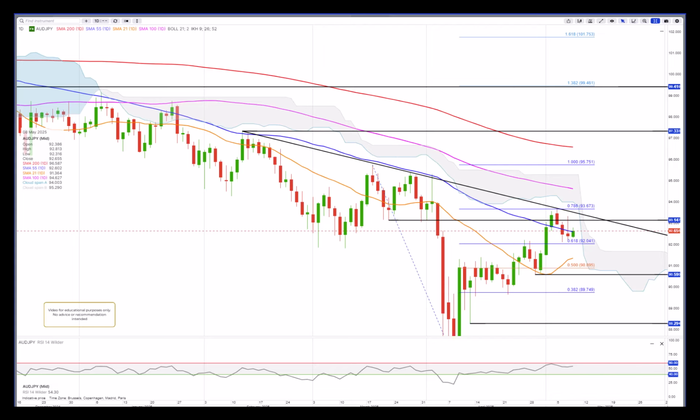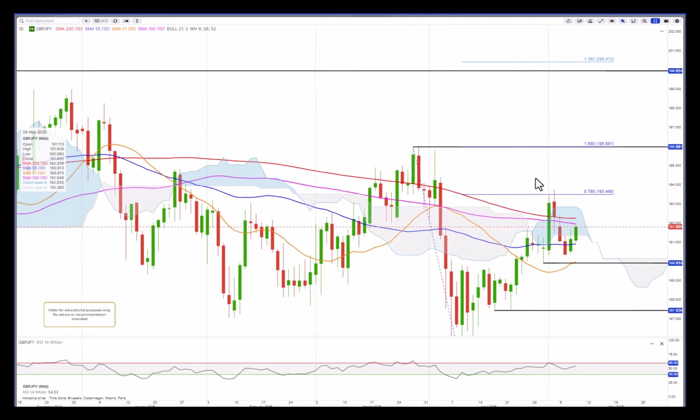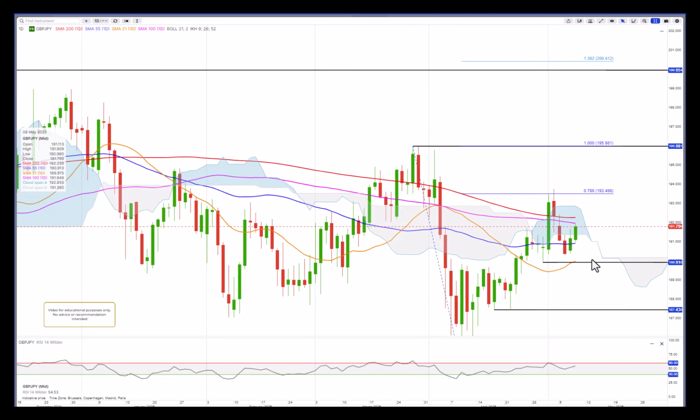And finally, sterling yen, when we're talking about yen pairs, excuse me, minor support here at 189.90. If it takes out that, well, then expect a sell-off down to 188, 187.5. But also here, higher high, higher low, higher high, and a higher low. Can it also be another higher high? So if it takes out the spike up there at 193.75, well, then there's potential up to around 196.